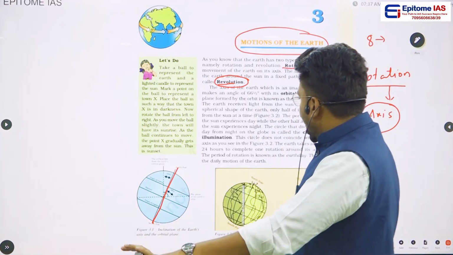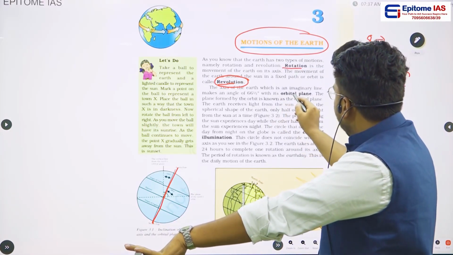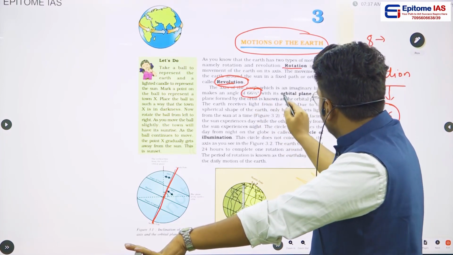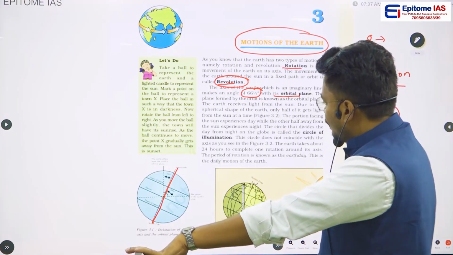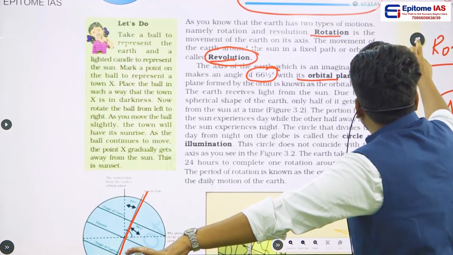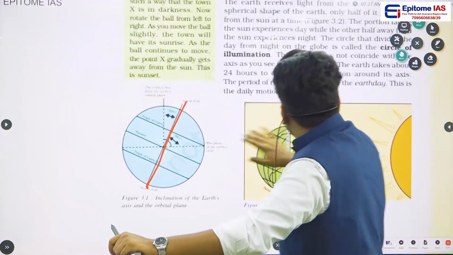So now, one more important point here is the axis of the Earth, which is an imaginary line, makes an angle of 66 and a half degrees with the orbital plane. And here, what is an orbital plane? If you observe this picture clearly, you will notice that you have to remember two angles whenever we are talking about